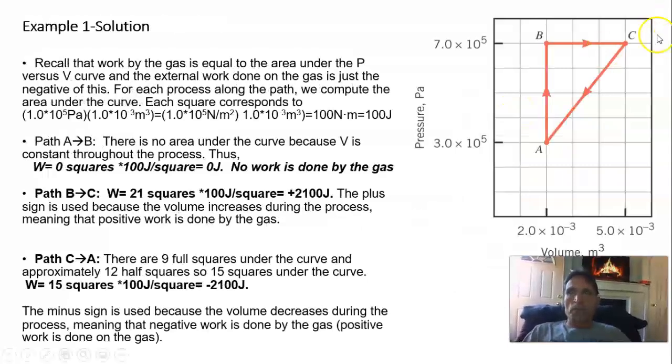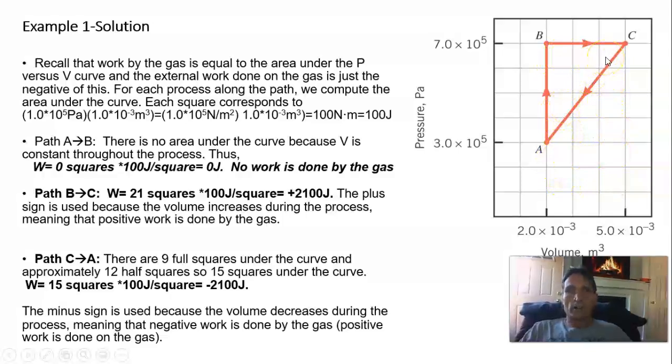Now as we go from B to C, the work done by the gas is the area under the curve going from point B to point C, and the external work is just the negative of this. So if we go from point B to point C, the area under the curve is 3 squares, 6 squares, 9, 12, 15, 18, 21 squares.